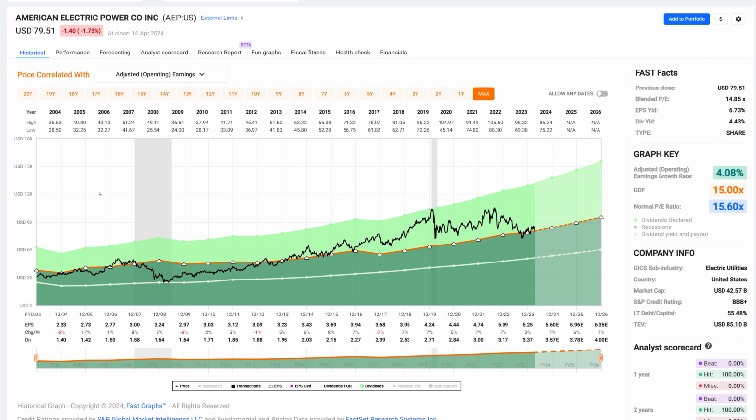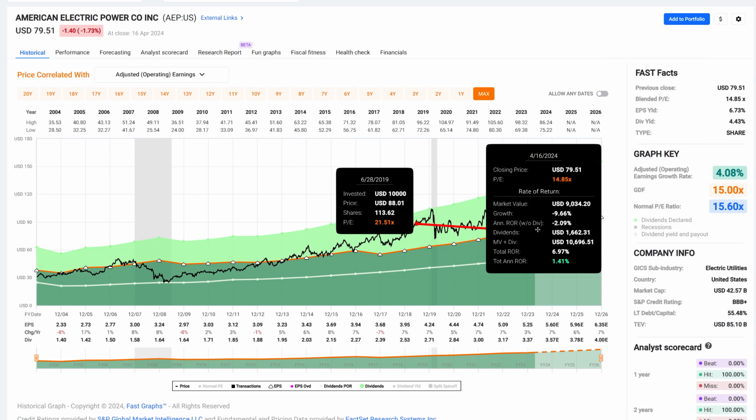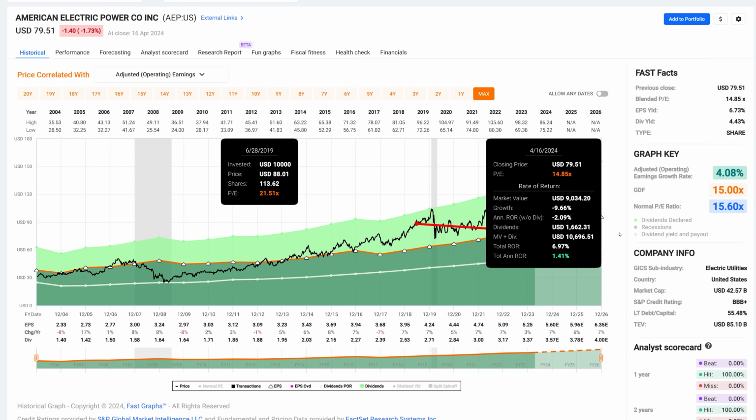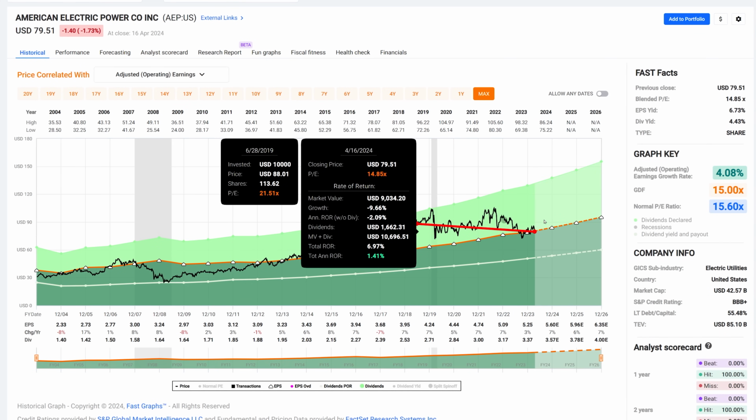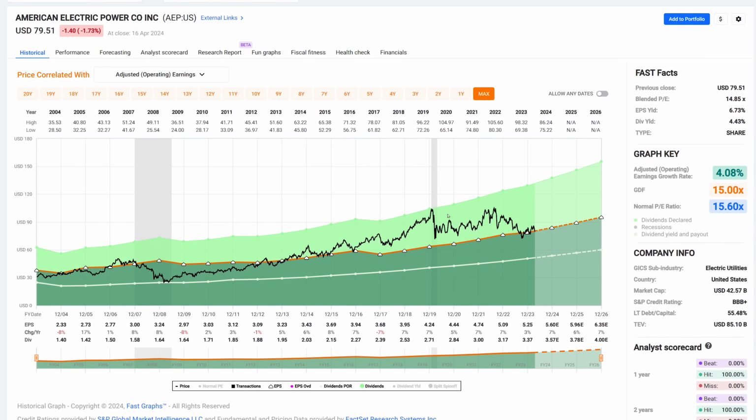Now, the next company, I wanted to go to a much slower growing company, only a 4% grower, American Electric Power. But you can see it's been very consistent, and you can see that the stock price, again, relates to that, in this case, 15 PE ratio. There's a very high correlation. When it got high, you could see that the company's performance was rather weak. Valuation matters, and they're always saying it matters a lot. But again, these were not optimum times to invest in this company. These were good times to invest in the company.